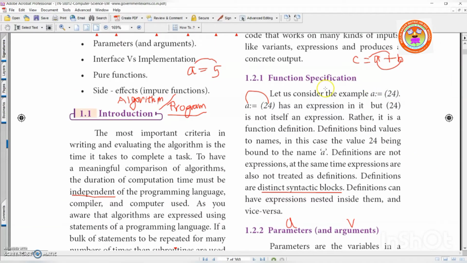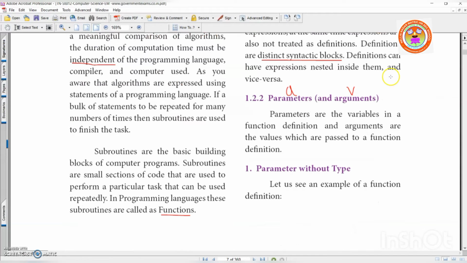Function specification. Already we have seen. Now parameters and arguments. Already you learned parameters. Can you recollect parameters? Local parameters, global parameters. Okay, those are different. The two parameters which I told while explaining the function: actual parameters and formal parameters.